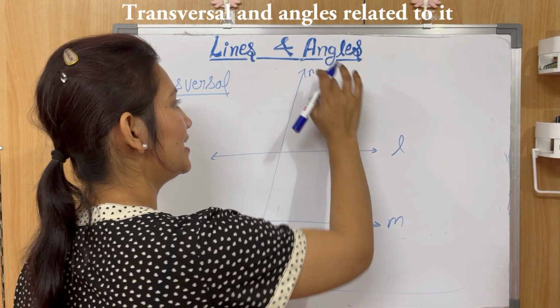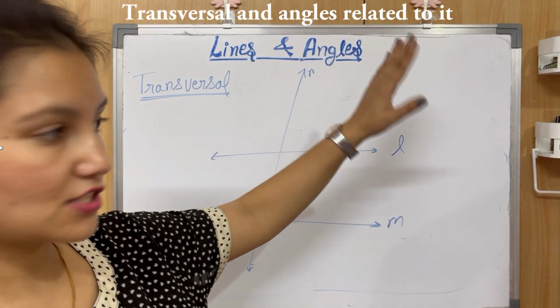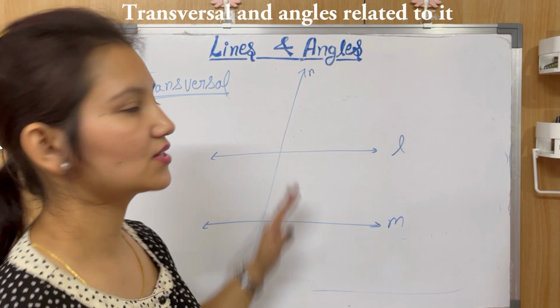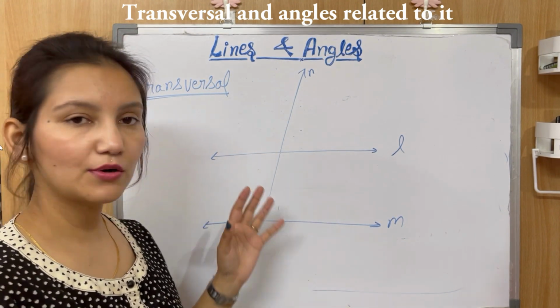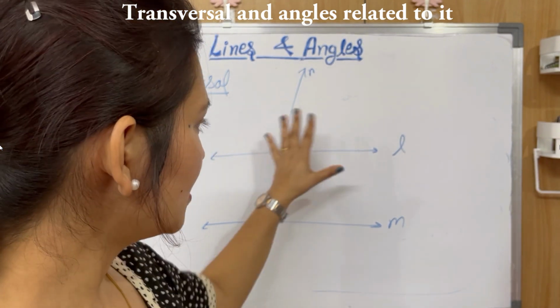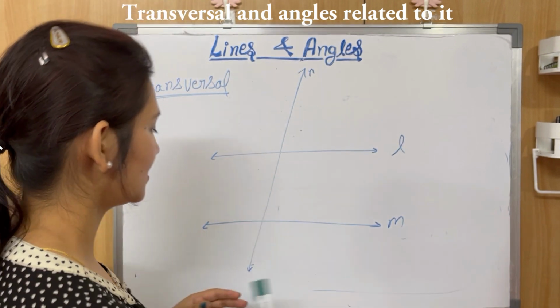So this line N is a transversal. Any line that intersects two or more than two parallel lines is a transversal. Now we will talk about different angles associated with the transversal line. Here different sets of angles are formed.